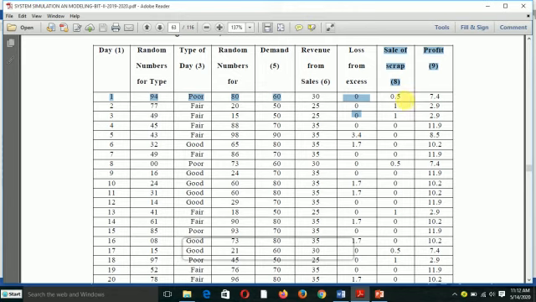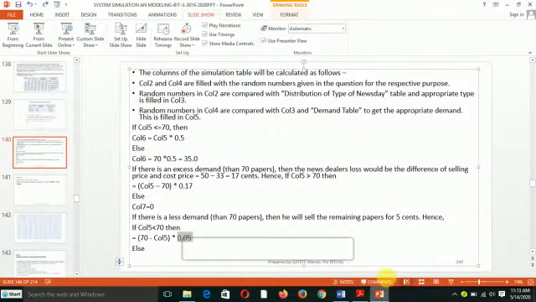We multiply by 5 cents, so 10 multiplied by 0.05 will be 0.5 here. If the demand is 50, we take 70 minus 50, which is 20. 20 multiplied by 0.05, we will have 1 here. You continue calculating, it will be the same.